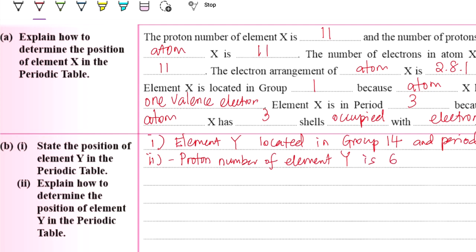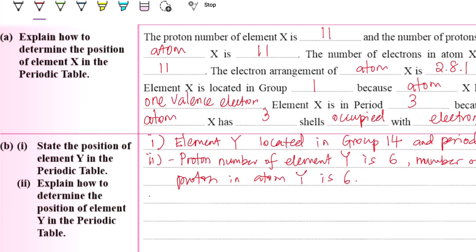So the number of protons in atom Y is 6.